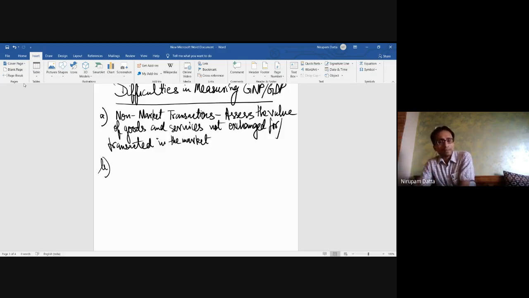Understand this thing, economic transactions does not necessarily mean that it is a market transaction. So any economic activity or economic transaction which is not exchanged or transacted in the market comes under the purview of non-market transactions.